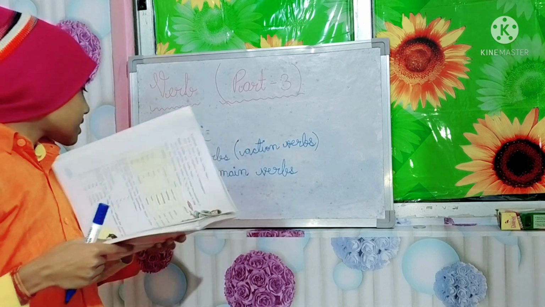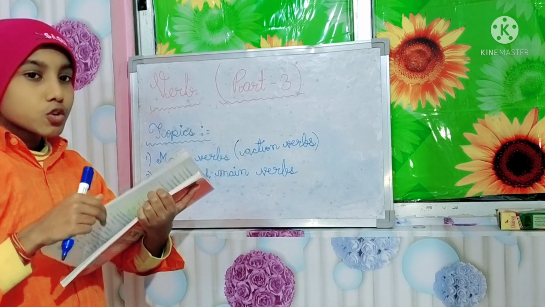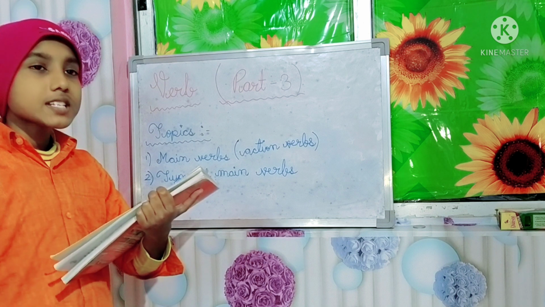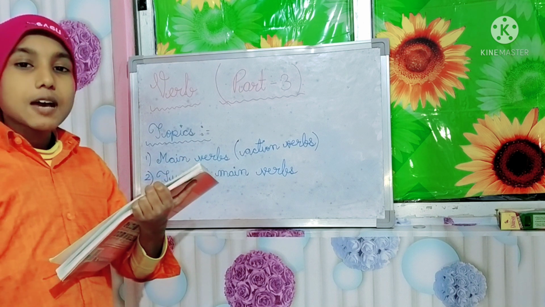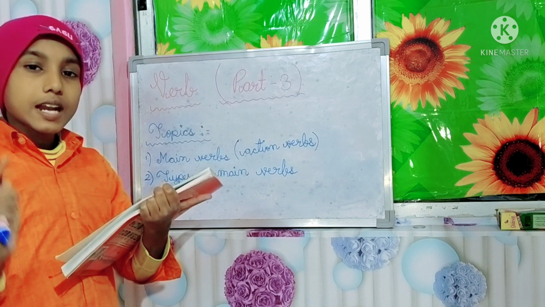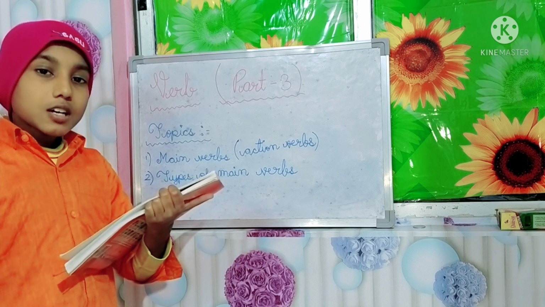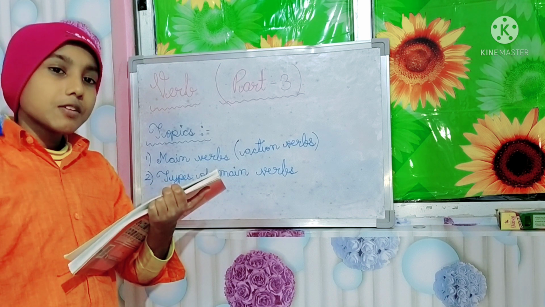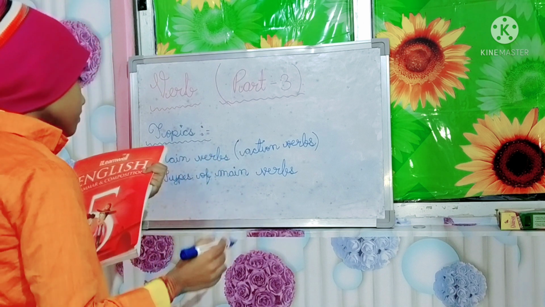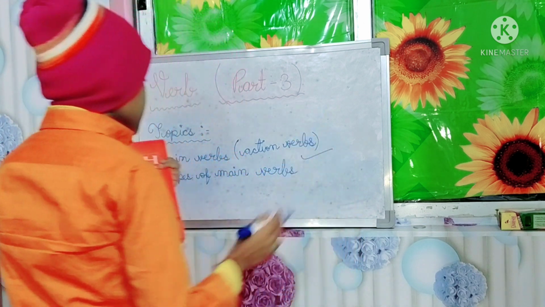So you have understood what main verbs are. I have told you many examples. They show what the action is, what is happening, what the situation is, and they have four different forms: V1, V2, V3 and V1 ing. So I have discussed that.